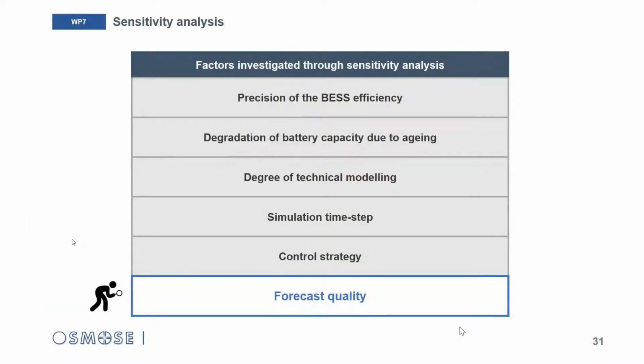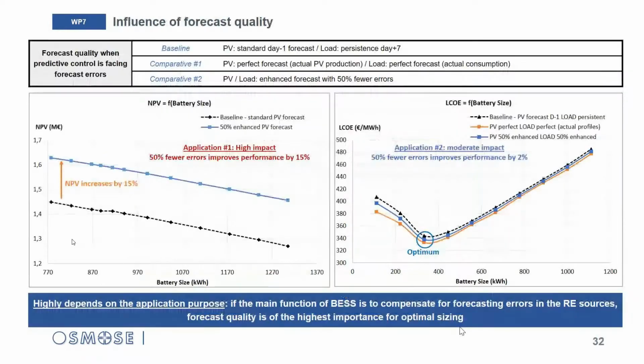So, and finally, the forecast quality. When you need to use some forecast in your application, you are facing some forecast errors, and potentially you can also choose, or you can buy, different forecasts of different qualities. So the question here is, what is the impact of different forecast qualities on the performance of the application and by extent on the optimal sizing?